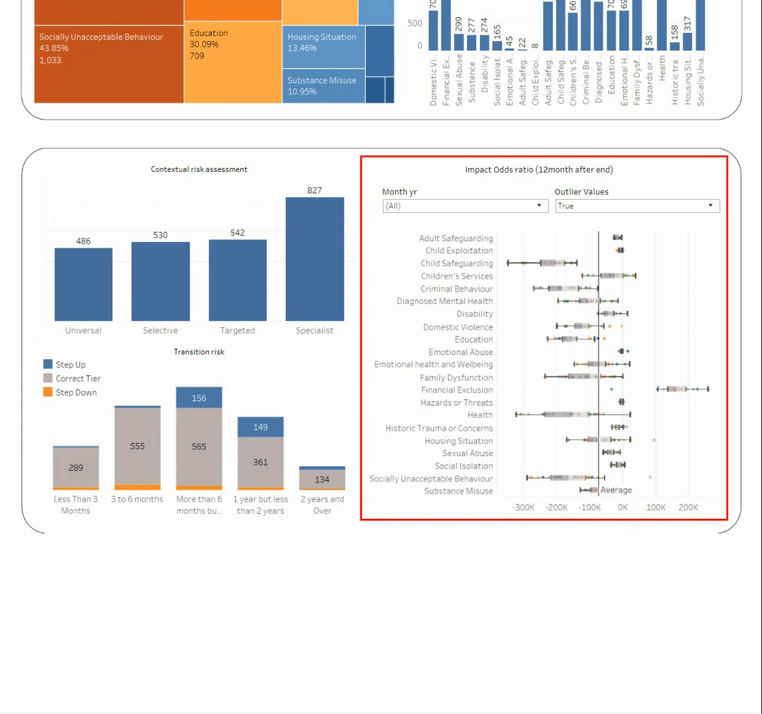The chart on the right helps me see the impact of our interventions on each of the risk factors. I can see that early help is having a really positive impact on child exploitation and financial exclusion, but more support may be needed for cases with health issues.